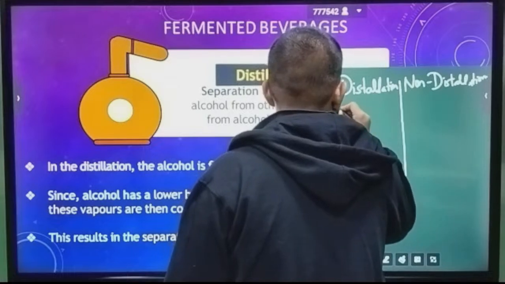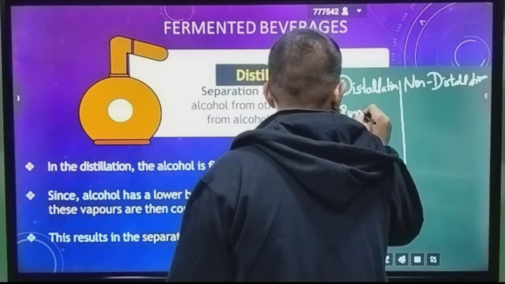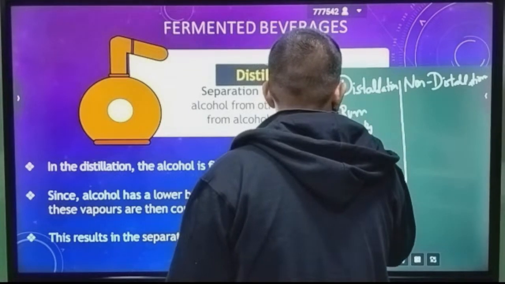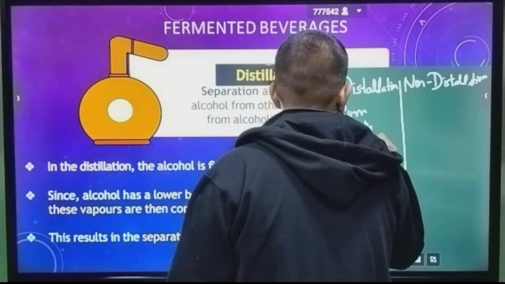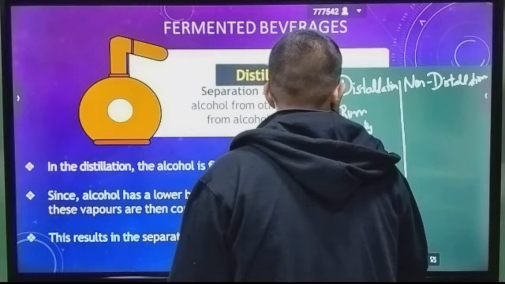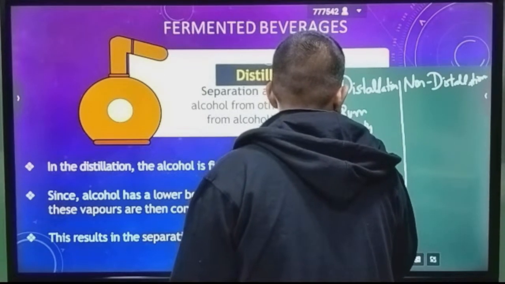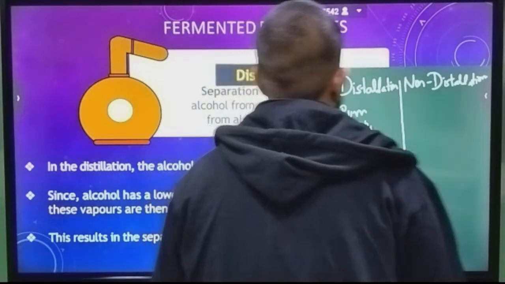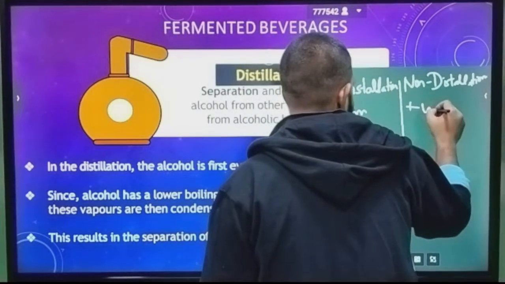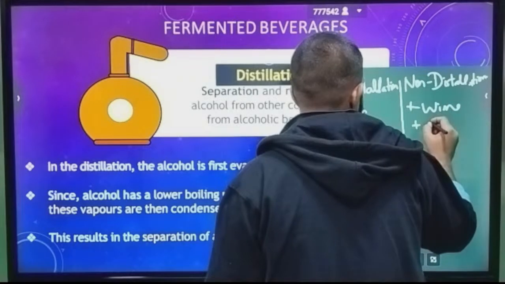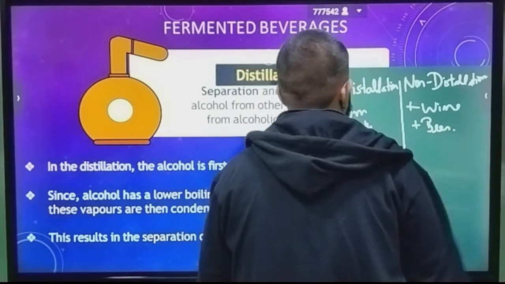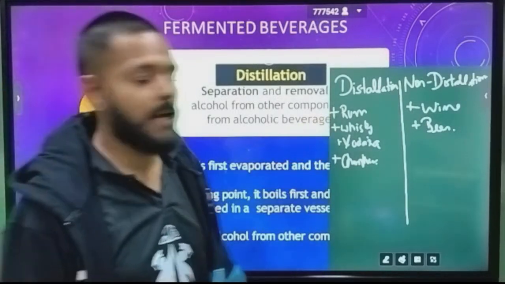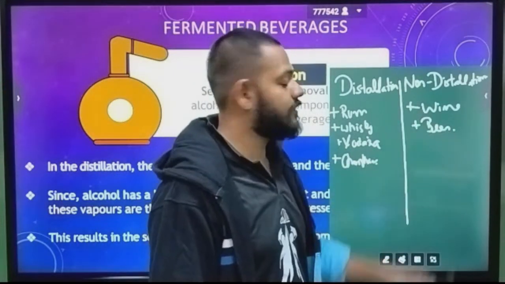Distilled drinks are rum, whiskey, vodka, champagne, while the non-distilled ones are wine and beer.